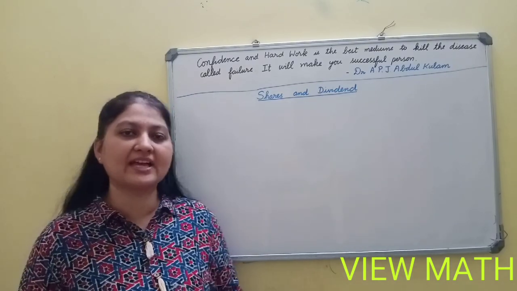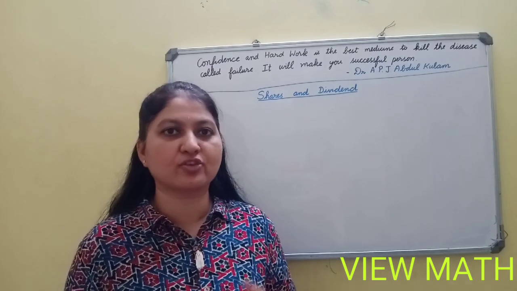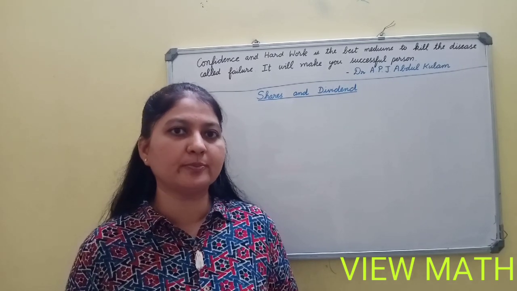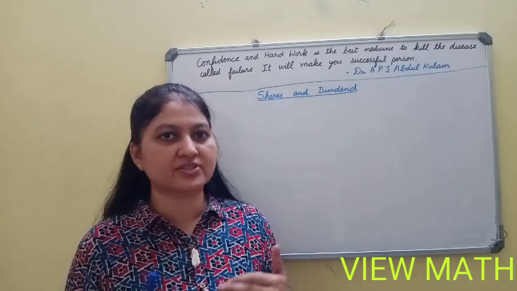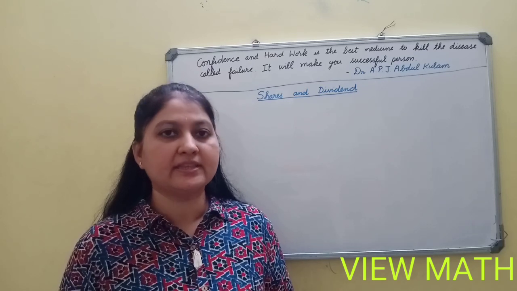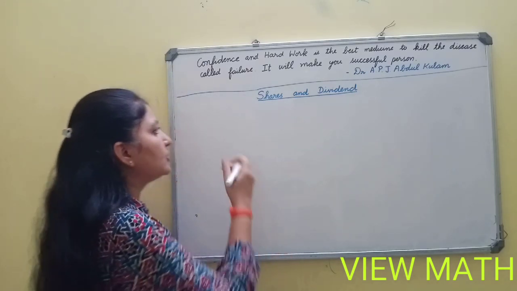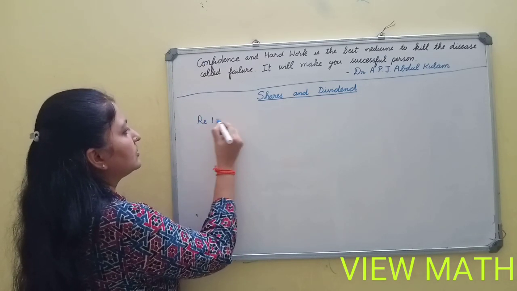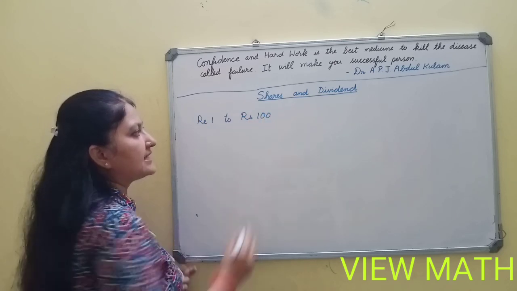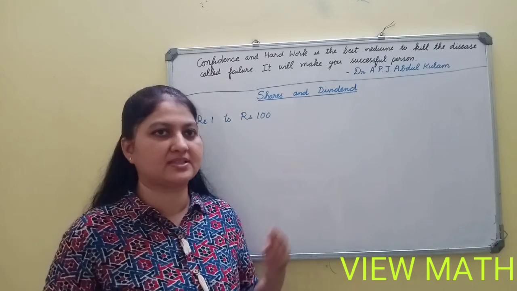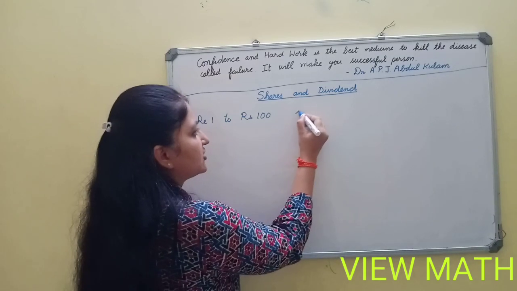Today let us start shares and dividend. To start a big company, we have to invest a lot of money. A single person will not be able to invest that much huge amount. So, the persons who are interested in the company join with him. The estimated amount is being divided into small parts, ranging from rupee 1 to rupees 100. So, this is called as shares.